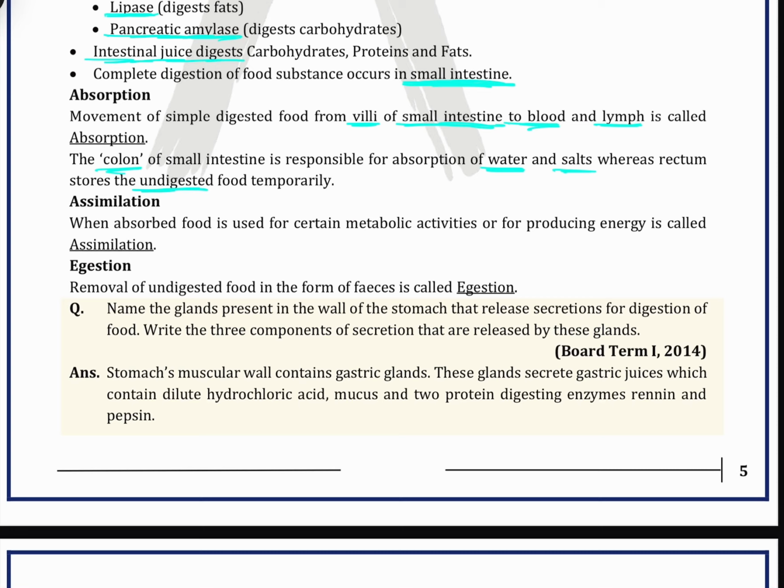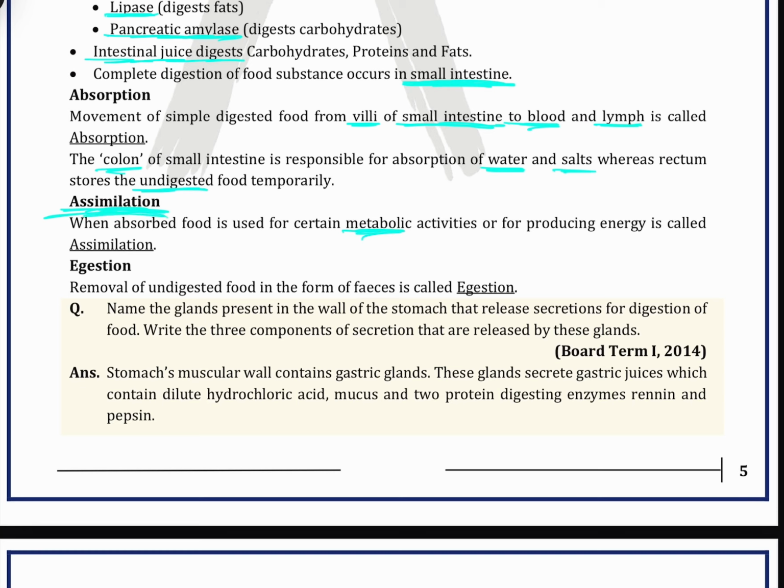Then assimilation: when absorbed food is used for certain metabolic activities, or for producing energy, it is called assimilation. As you all know, our body requires energy. So where does this energy come from? This energy comes from the food which we eat. So whenever the nutrients which we eat are used for any work or for producing energy, this is known as assimilation.